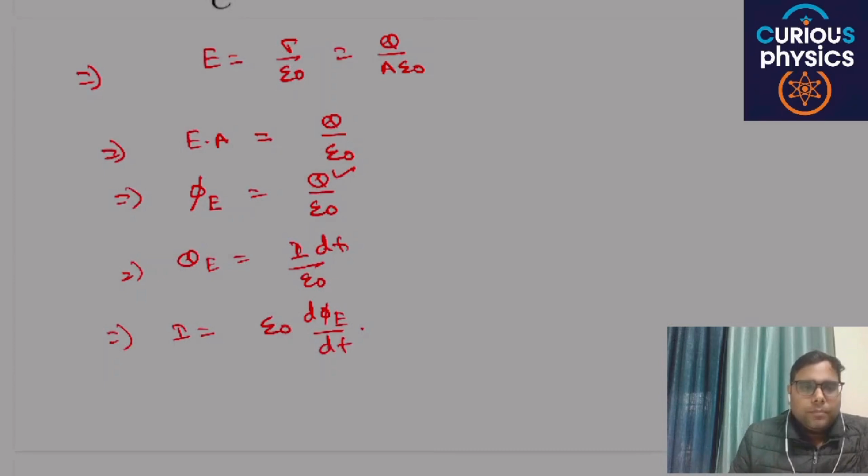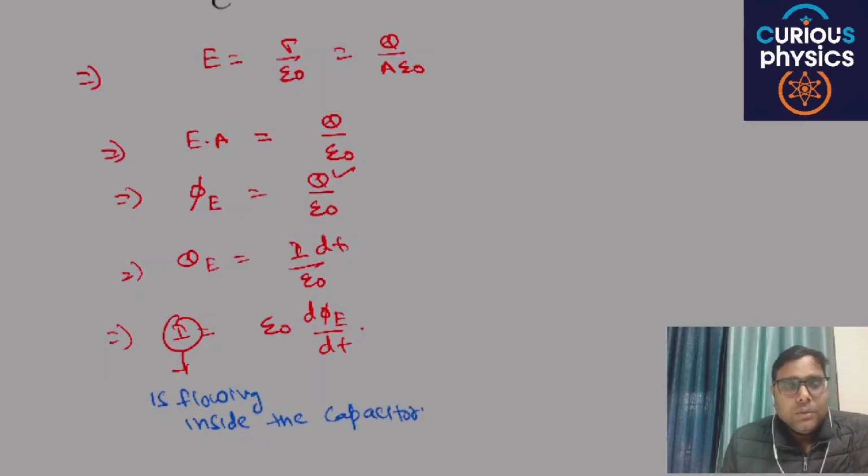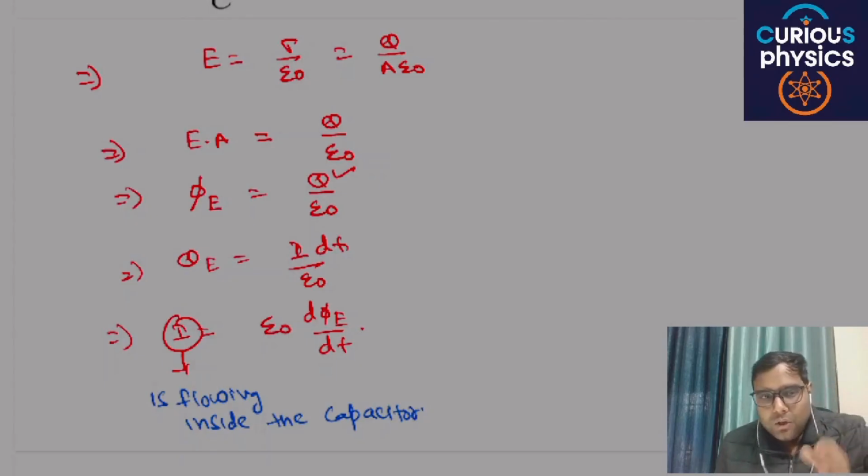Are you able to understand my point or not? This particular I is flowing inside the capacitor. So this term, we are not writing this term when we are writing this Ampere circuital law.